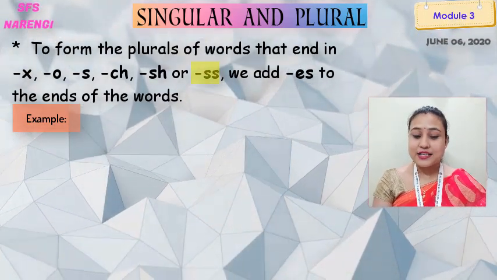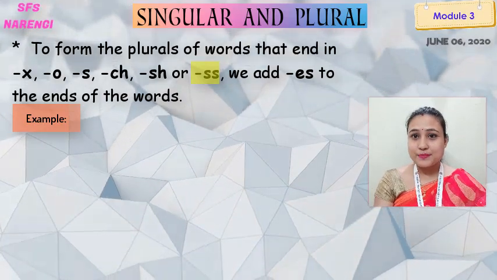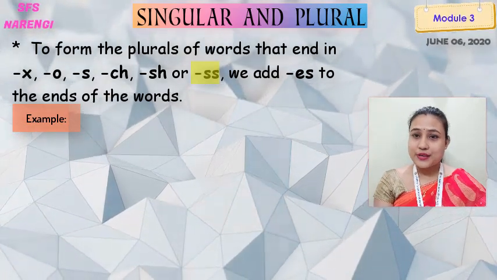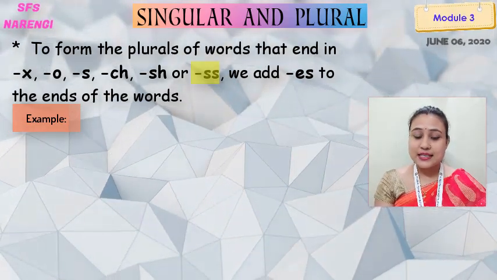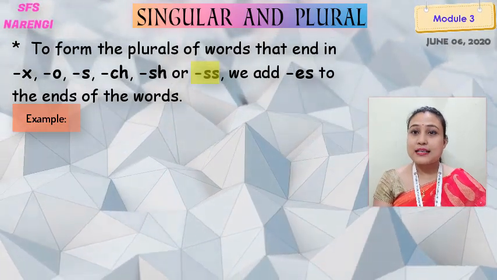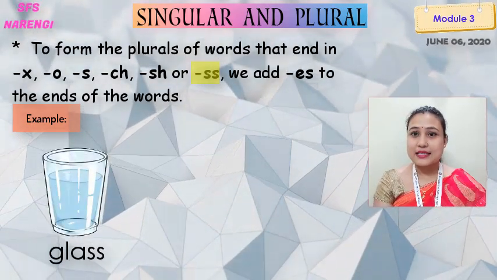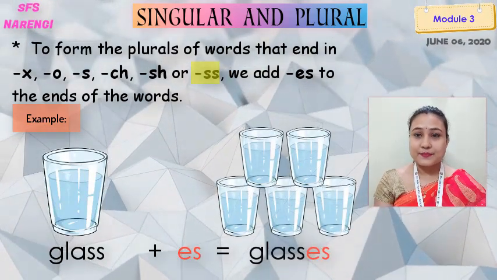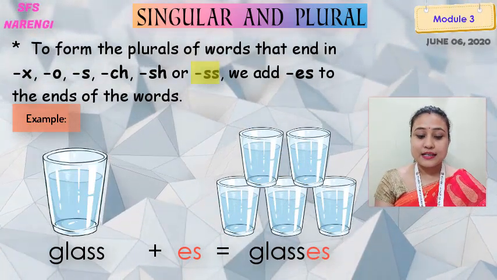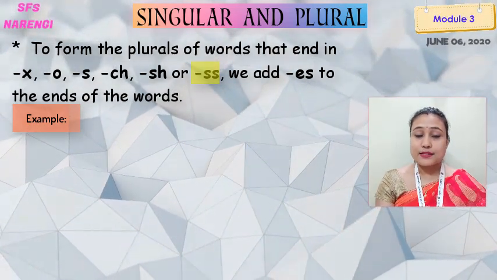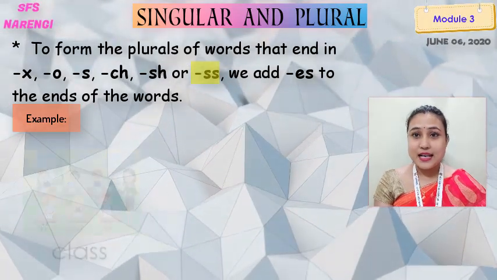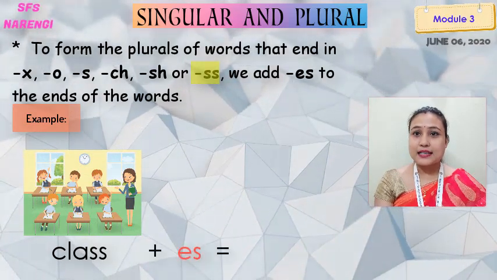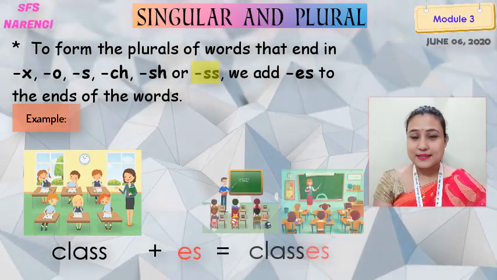Okay. So, what letters are left now? S. Okay, so what will be the examples? Let's check it out here. The words that end with SS, we have to add ES to it again. For example, glass. G-L-A-S-S. Glass. If we add ES, what will it be? Glasses. Yes, am I right? It will be glasses. So another example that we can see here is class. C-L-A-S-S. Class. If we add ES, what will it be? Classes. Got it?